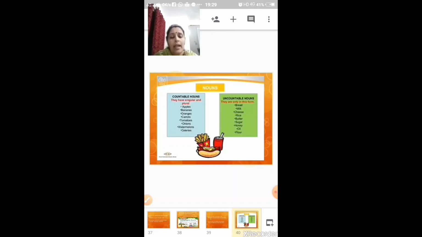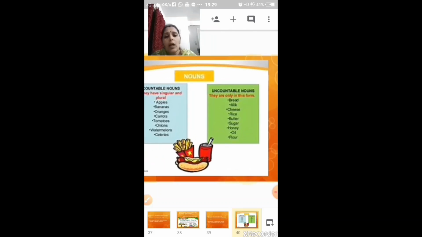They have singular and plural form, so they are known as countable nouns. Now there are uncountable nouns like bread, milk, cheese, rice, butter, sugar, honey, oil, flour. We cannot count them. So these things are called uncountable nouns.